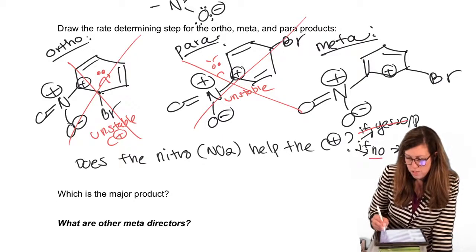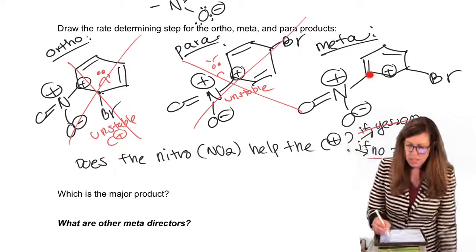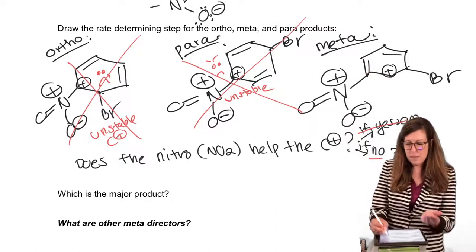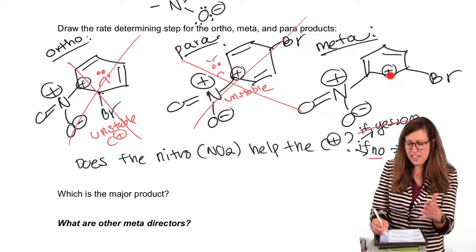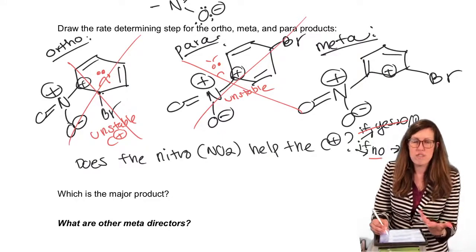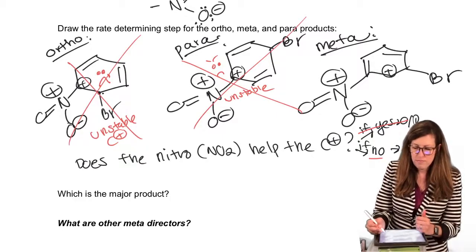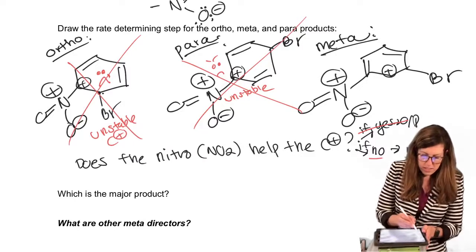So did not help, so therefore it's meta by default. Meta doesn't make it better. Look, see how meta is not helping it, but the carbocation is not as unhappy. The carbocation is just secondary, but it's not attached to anything that makes it even more electron deficient like the nitro would. So stay away from the nitro if you have a carbocation, which means meta is the only way to go.